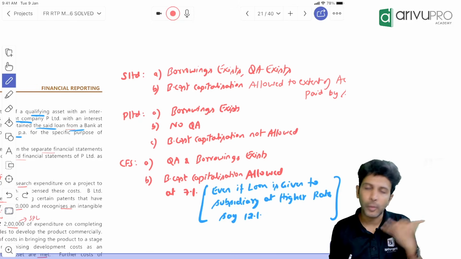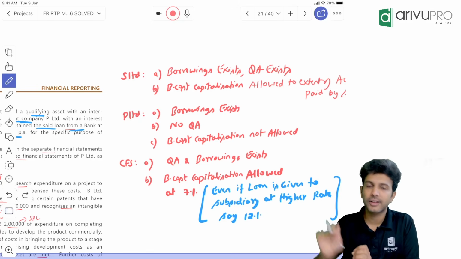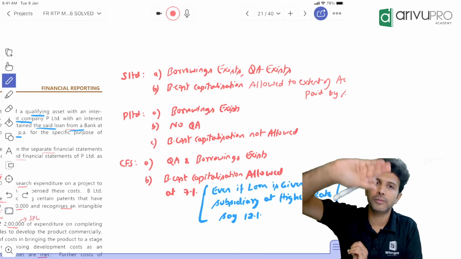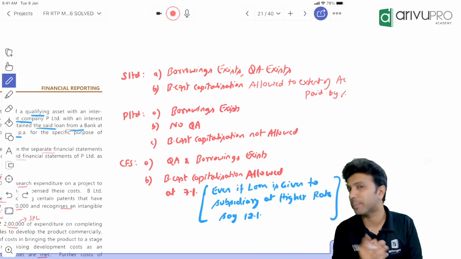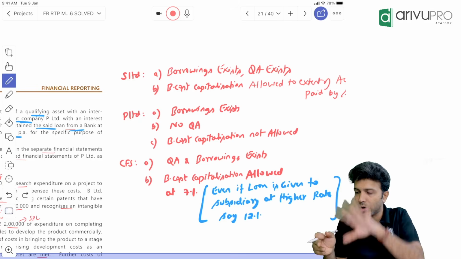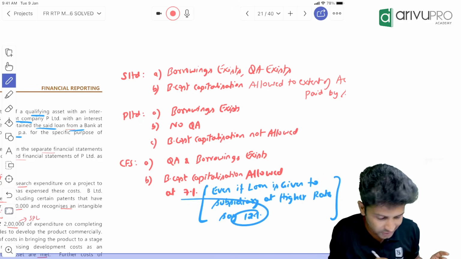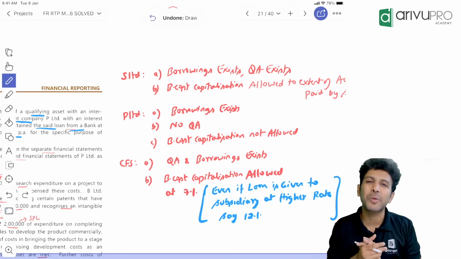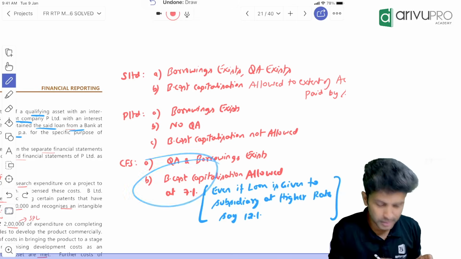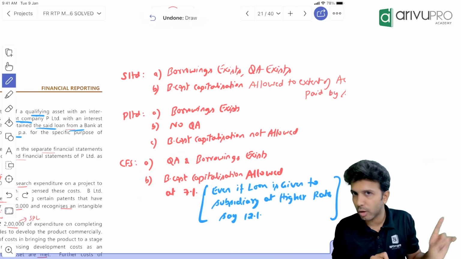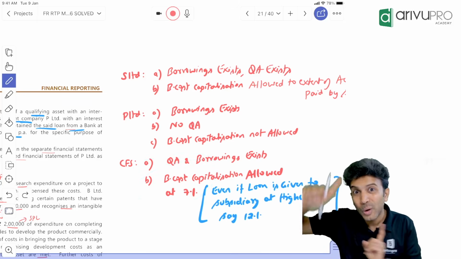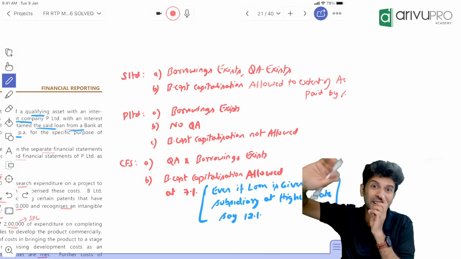Question over. Now one more case, visualize this. Parent has taken a loan from, let's say, SBI at 7%. After taking the loan, parent gave the loan to the subsidiary, not at 7%, but say at 12%. In that case, what will you do? In the CFS, you should not capitalize borrowing cost to the extent of 12%. The loan originally was taken at what rate? 7%.